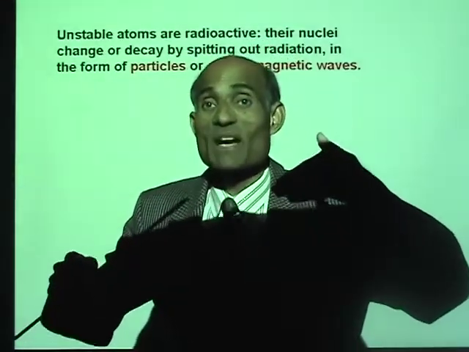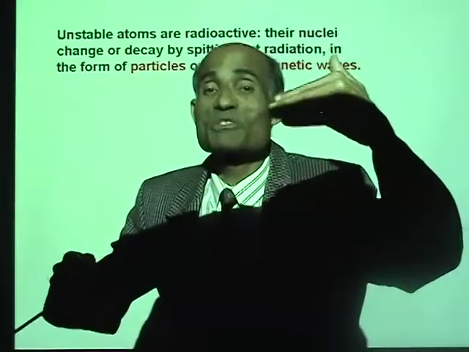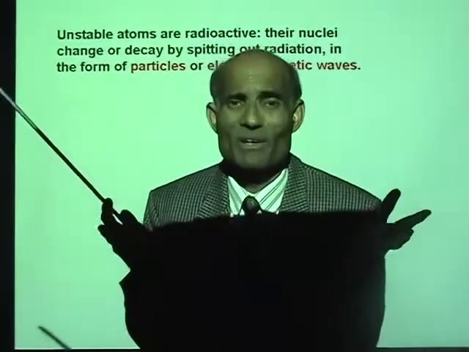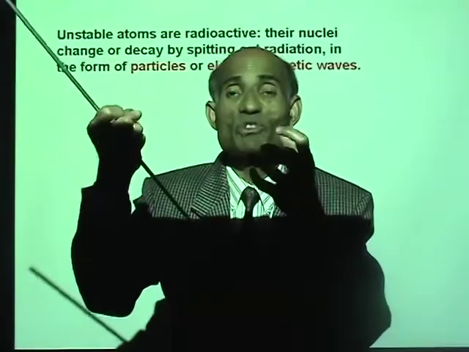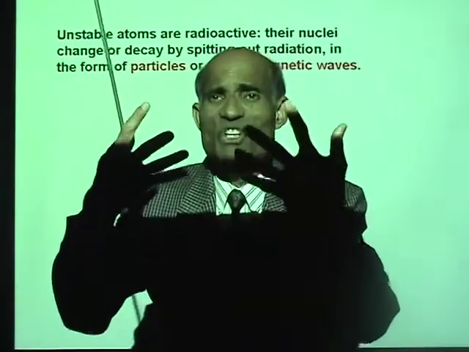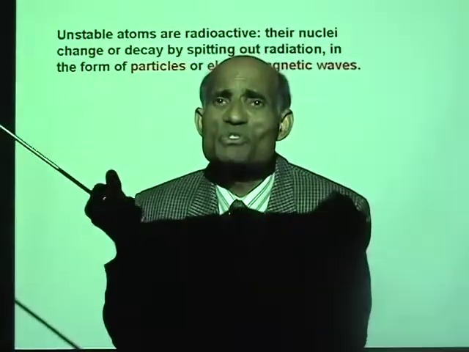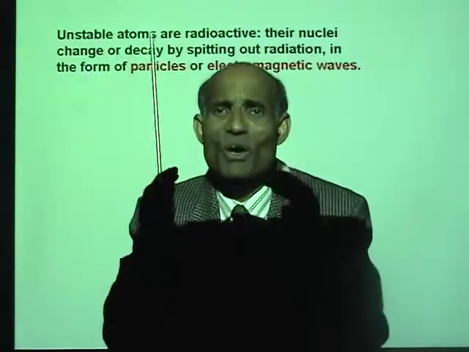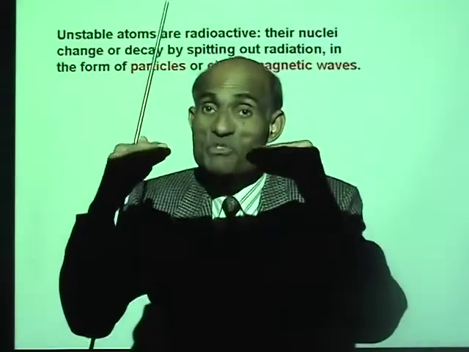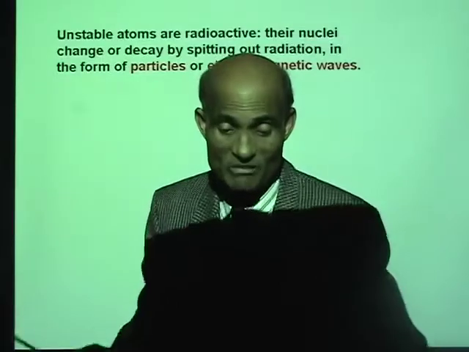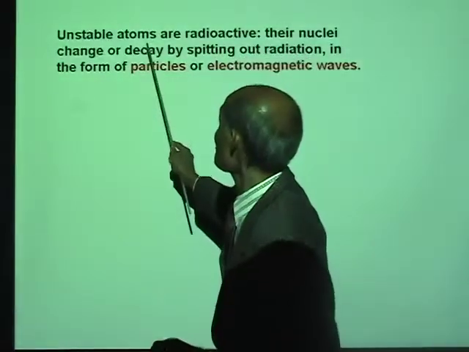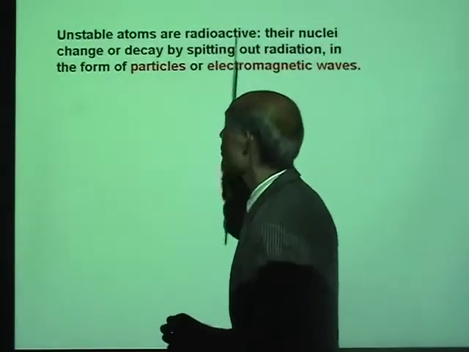Any nucleus that has an atomic number greater than 83 is unstable. The combination of neutrons and protons does not allow a conducive living together, or the stability of the nucleus is affected. We say such atoms are radioactive.